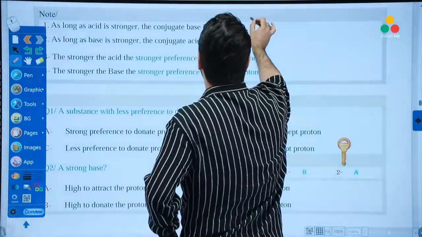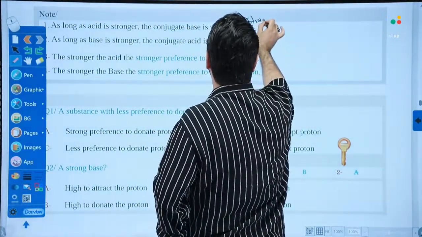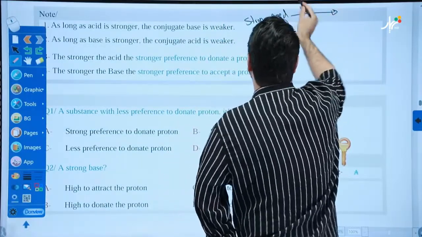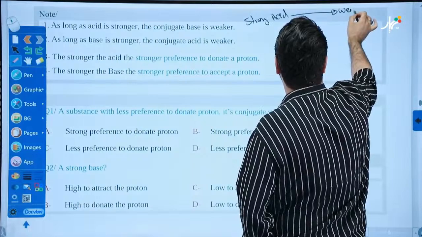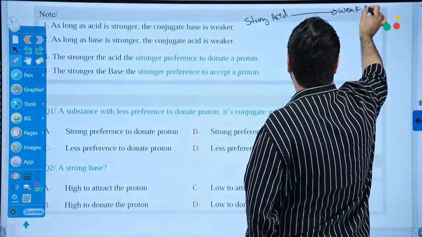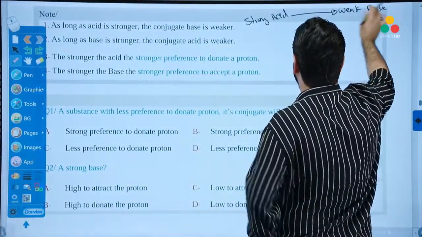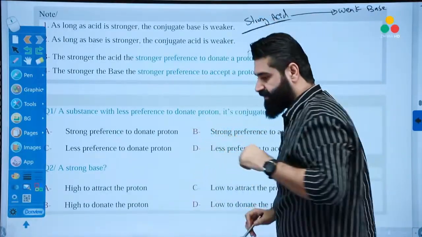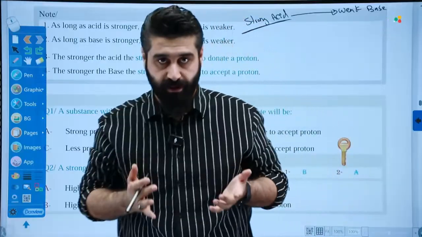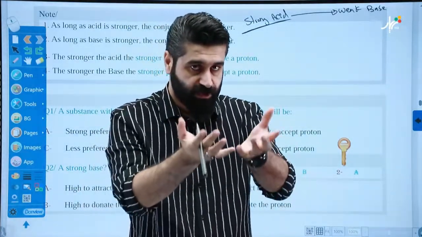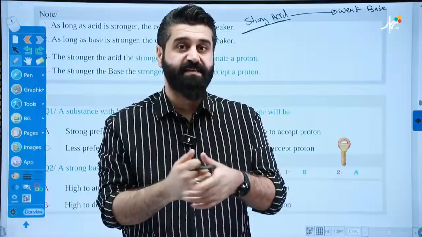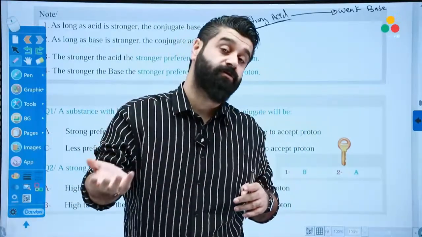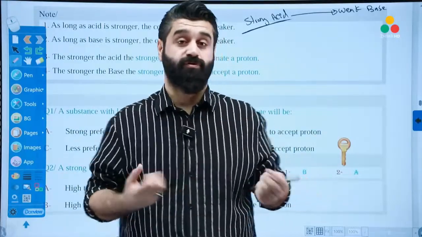Good. Example, we have a strong acid. A strong acid will become what? Strong will be weak. Acid to base, a weak base. They will become flipped. Good. Now, what is the preference? Preference means the process that's going to happen. Acids prefer donating a proton. Bases prefer accepting a proton.